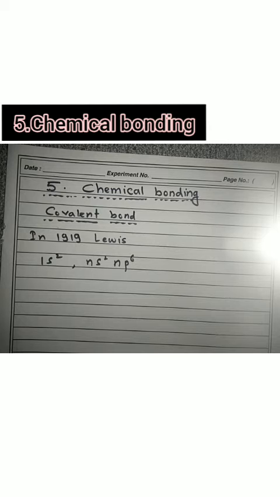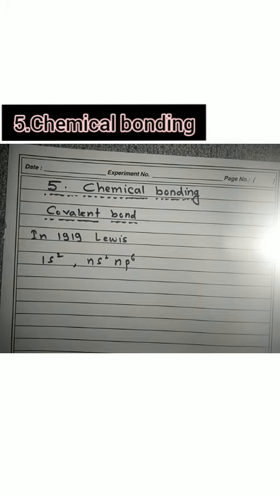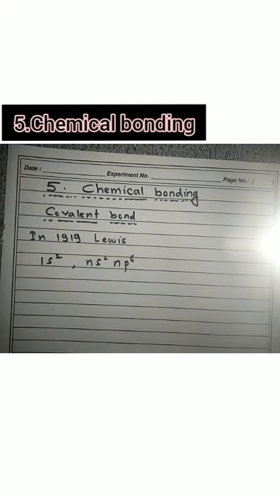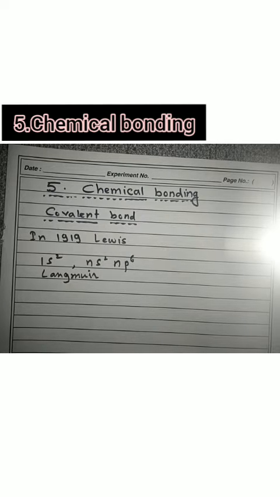Langmuir called the Lewis electron pair a covalent bond. While forming the bond, each atom will contribute one electron to form a single bond between two atoms.